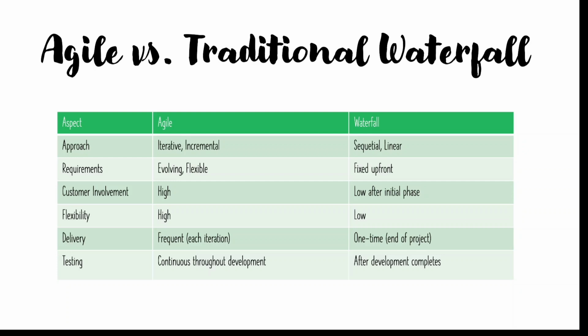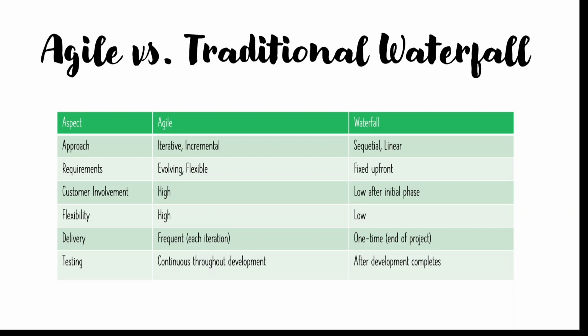Everything happens upfront in waterfall: first it goes through requirement analysis step by step, then design, then test case writing, then development, then testing. That way it is sequential and linear. Here in Agile customer involvement is high, but in waterfall it is very low. The customer will come only after the initial phase, when all development and testing has been done.